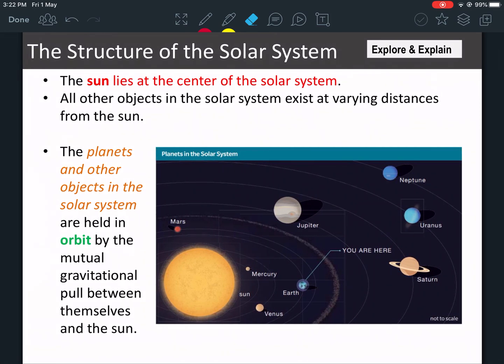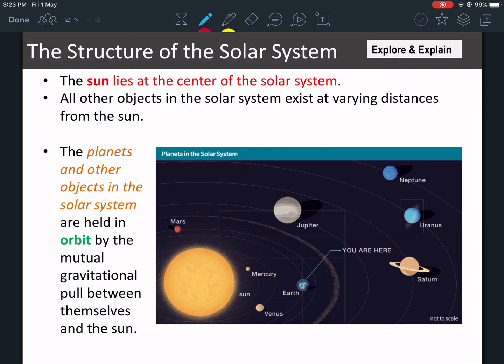The sun lies at the center, so you'd see the sun in the middle. At the center, middle. I'm going to write M, or maybe center. Okay. All objects exist at varying distances. Varying distances means the distances differ. So Mercury is this close, Mars is that close, Jupiter is like that. It depends.